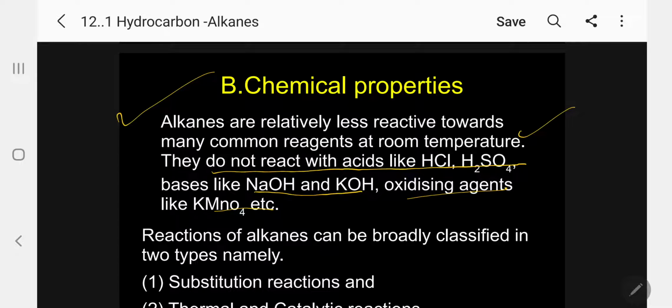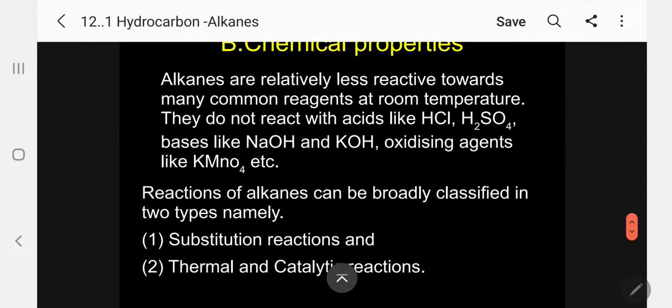Kindly follow. But anyhow, there are reactions under drastic conditions. Reactions of alkane can be broadly classified into two types: one, substitution reactions, and another, thermal and catalytic reactions.